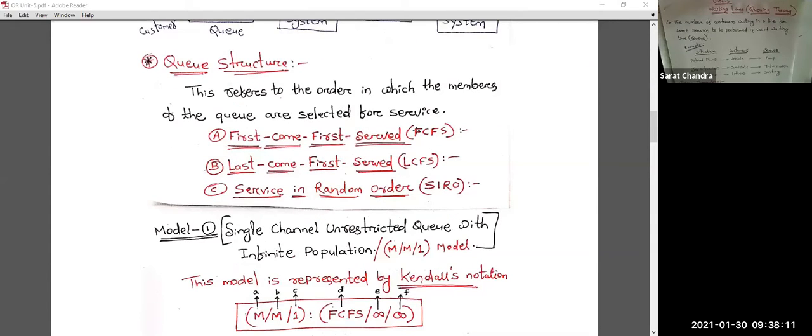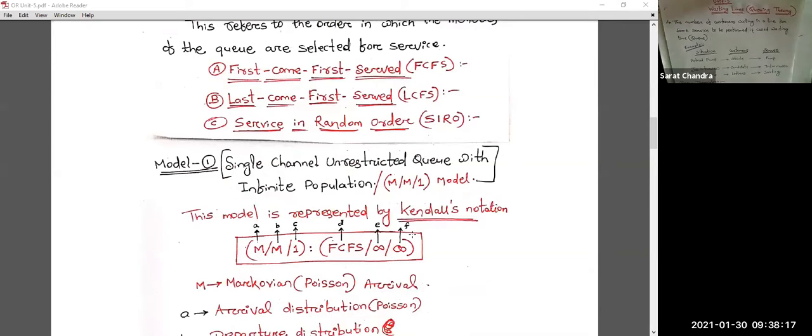the MM1 model. This model is important. I think in 2018 they asked you one 5 marks question: explain MM1 model. Or they can ask you to explain Kendall's notation, or explain single channel unrestricted queue with infinite population. So these are the different types of questions. For all these questions, your answer should be common.